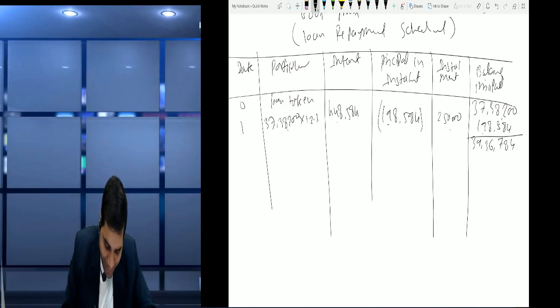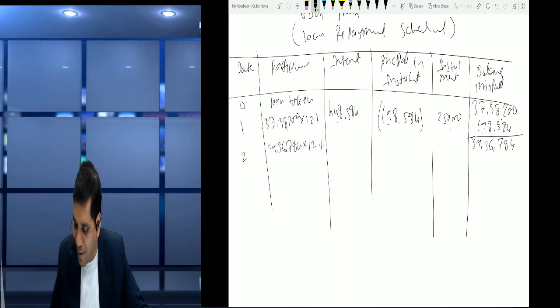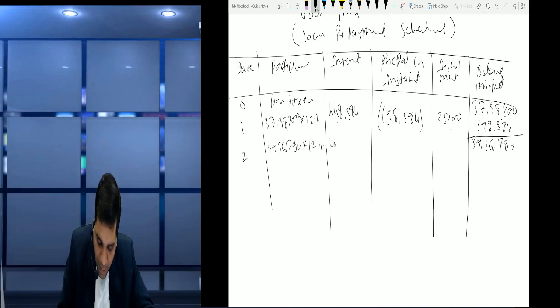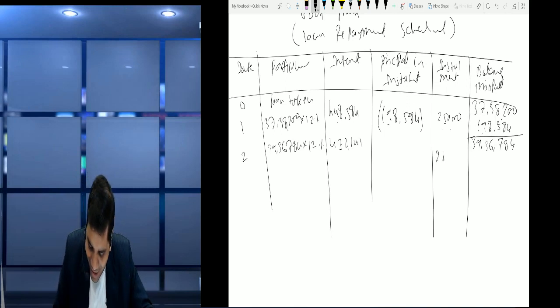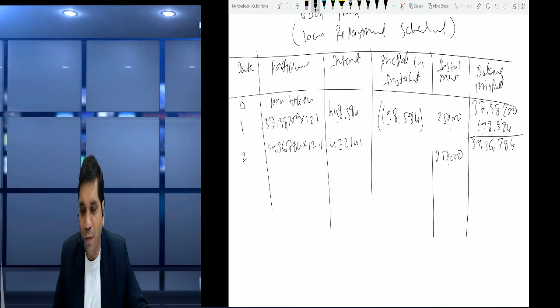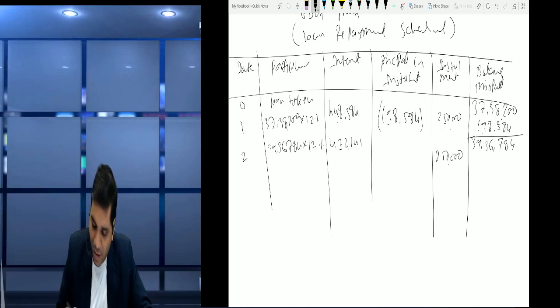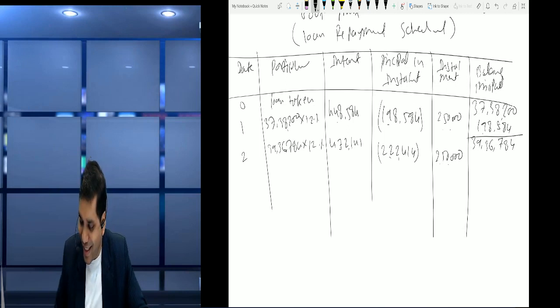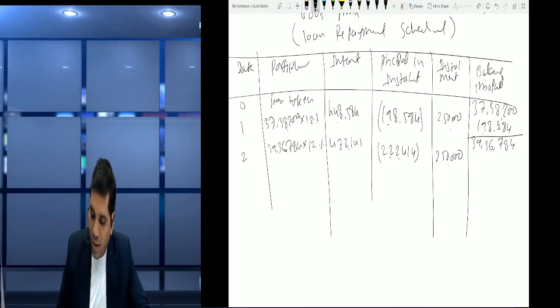Next friends, in second year we charge interest on balance principal, but इस बार principal increase हो गया है. No problem, we charge on increase amount into 12%, so it's become 4,72,141, and we had paid the principal of installment of 2,50,000. So less 2,50,000. It means 2,22,414 principal will be increased. Yes. So will be added in 39,36,784. बरोबर.